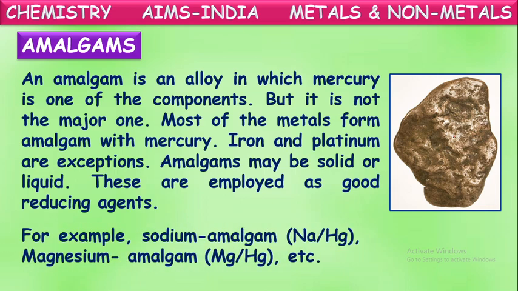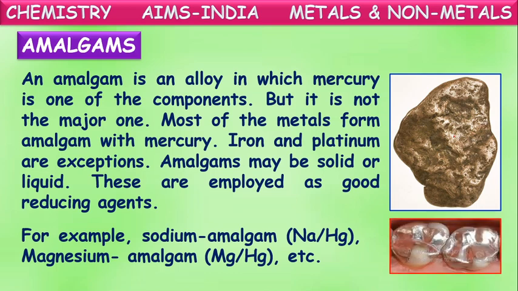Some examples are given here again. When sodium is mixed or alloyed with mercury, the alloy formed is called sodium amalgam. If magnesium is mixed with mercury, the amalgam formed is magnesium amalgam. The main use of these amalgams is in filling teeth cavities. Not only this, in chemical reactions also they are often used as reducing agents. Amalgams mean the mixture of metals with mercury.